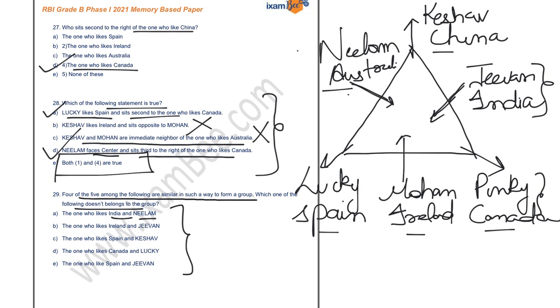So both are facing towards the center. Similarly, you can check for other options as well. And if you check the fifth option, the one who likes Spain, that is this one, right? It is facing outside the center and one is facing inside the center. So these are contradictory, right? So the correct option is option number E.